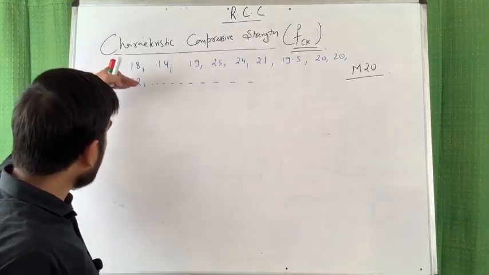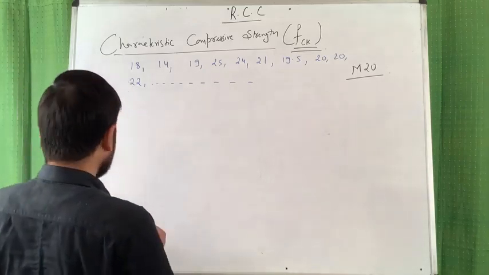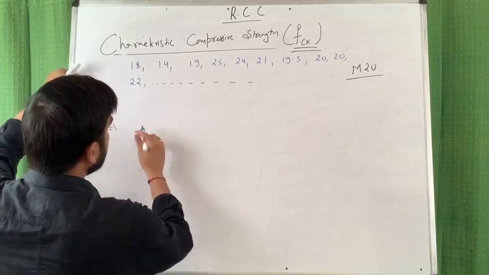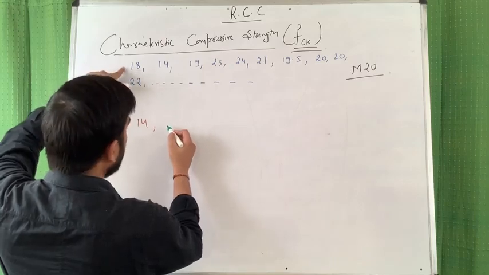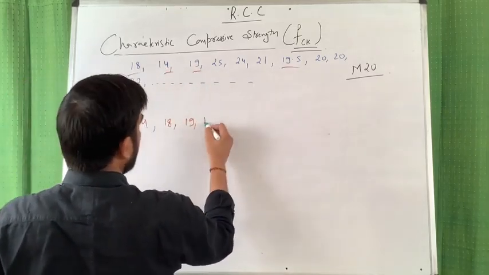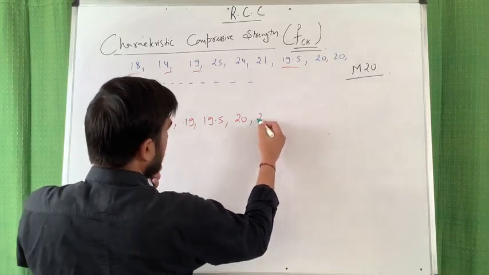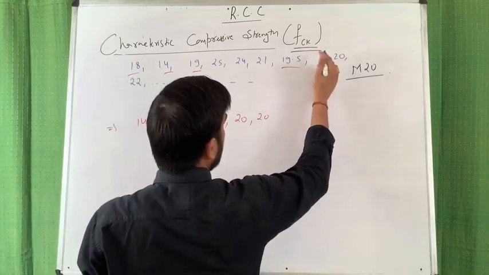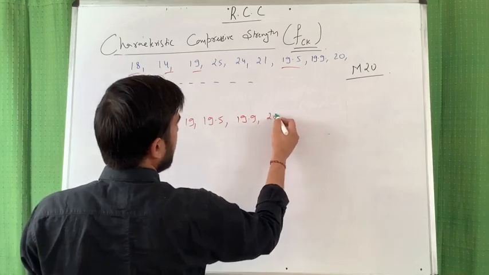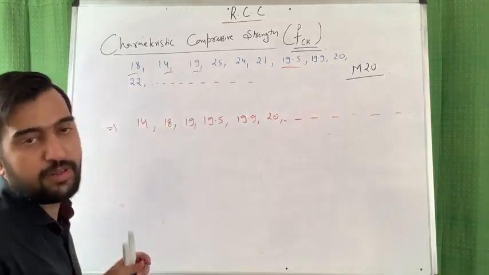So friends, just see here, if I arrange this compressive strength in increasing order, then at first position it is 14, then 18, then 19, then 19.5, then let's say one more, 19.9, then 20, 21, 22, and all other values are greater than or equal to 20.